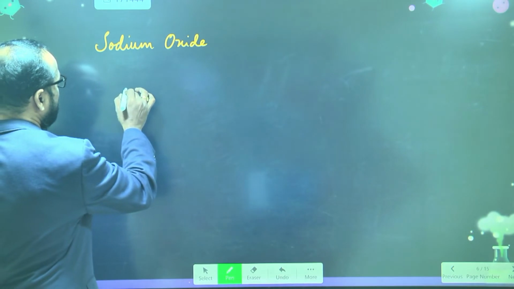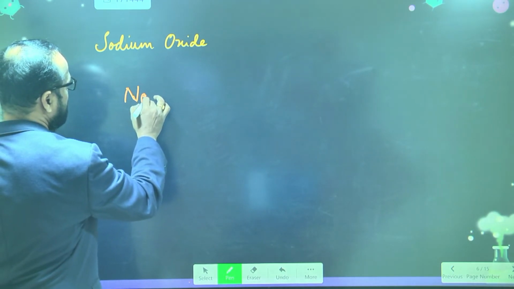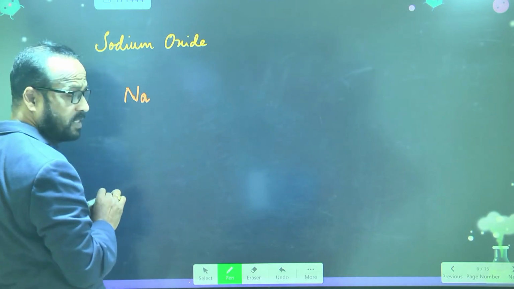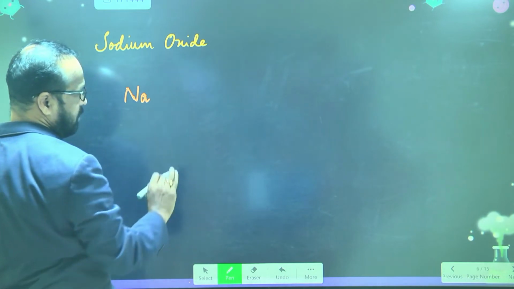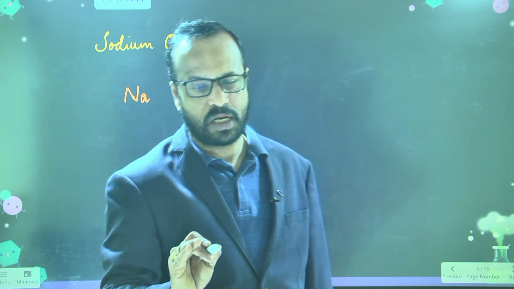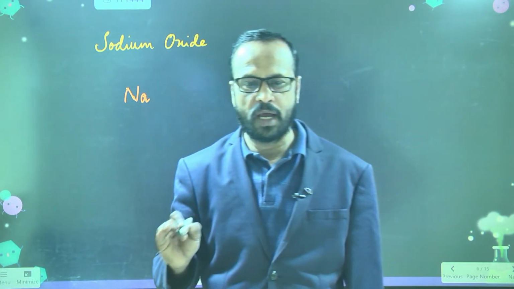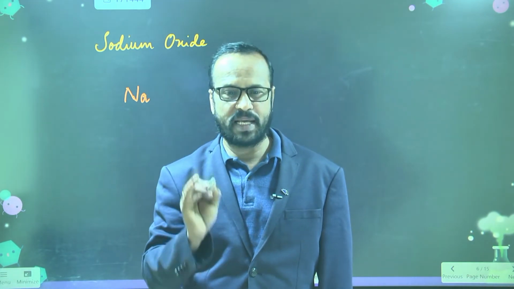You should know the symbols first. Without symbols, you can't. So the sodium symbol is Na. Oxide means you have to take the oxygen. Nitride means nitrogen. Chloride means chlorine. Fluoride means fluorine. Sulfide means sulfur. Like this you have to take.